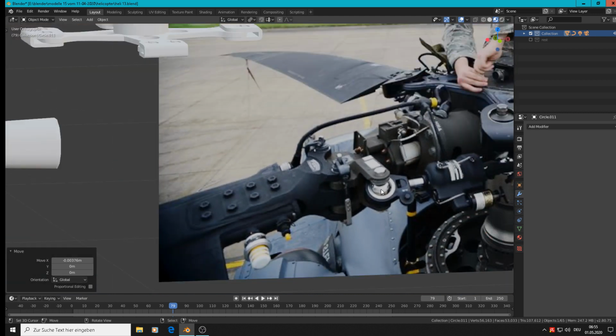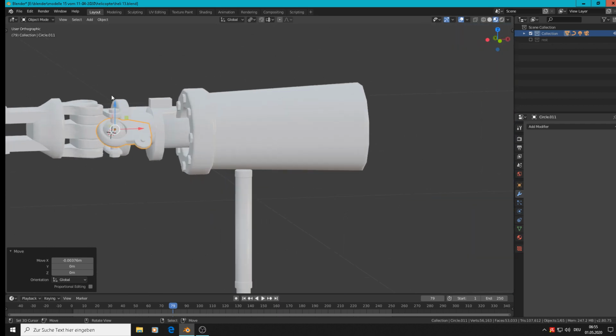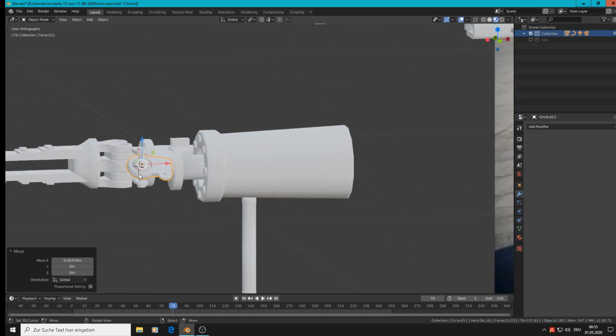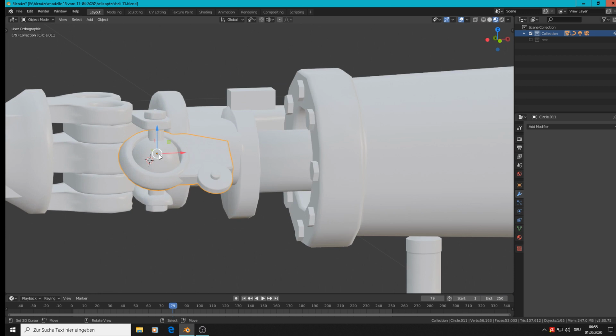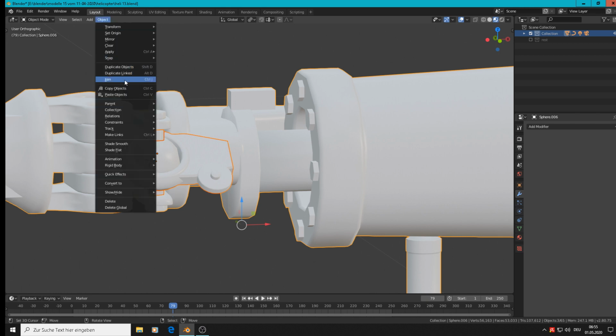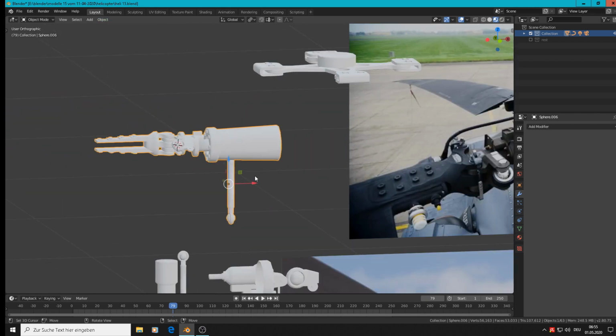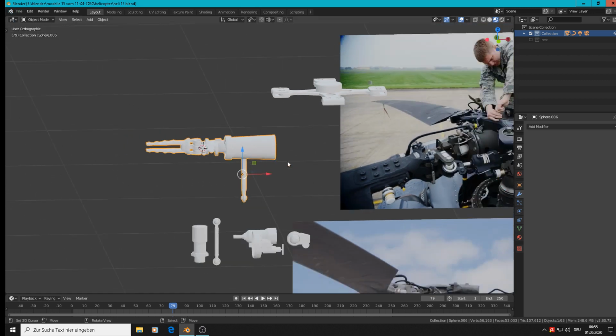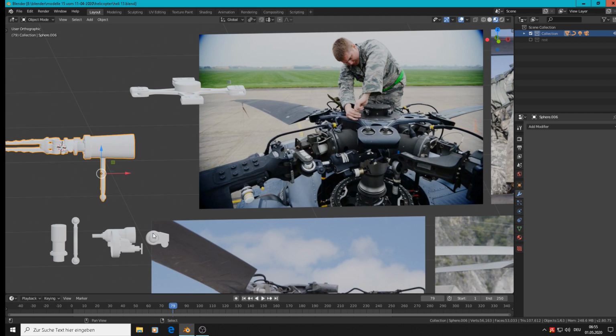Okay, but the ball is straight and the rest moves there. Oh, okay. Yeah, then it makes sense. Good. That one has no modifier. The rest has no modifier, so we can join that all together. Object join. So we have that. File save.